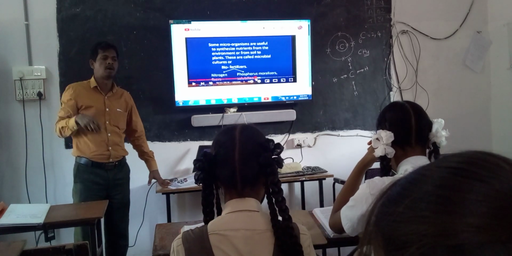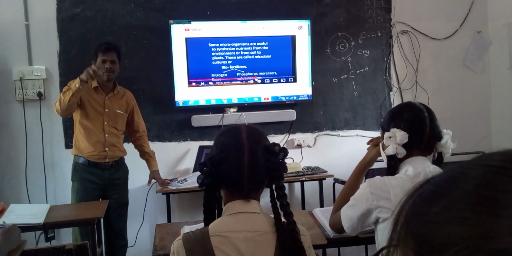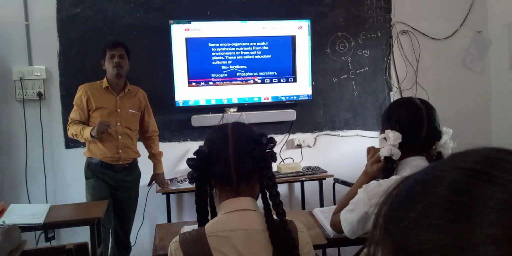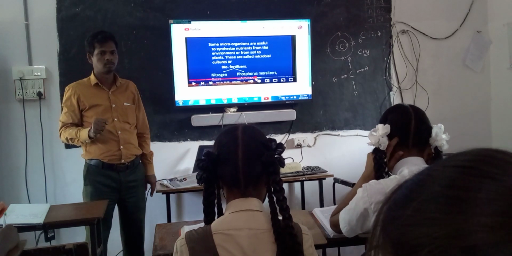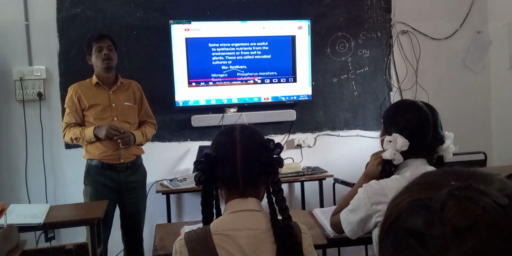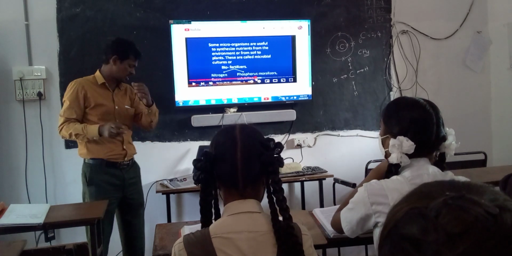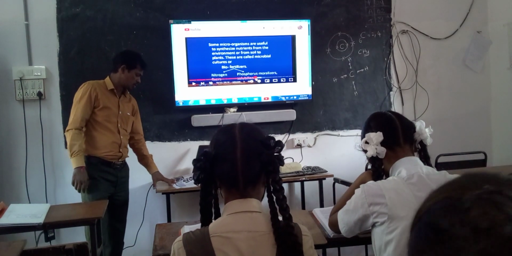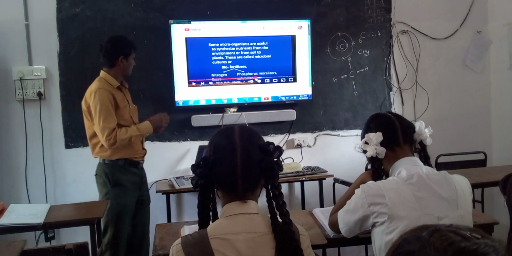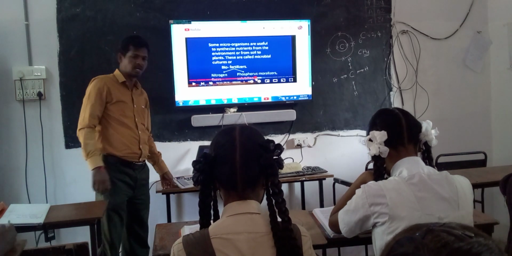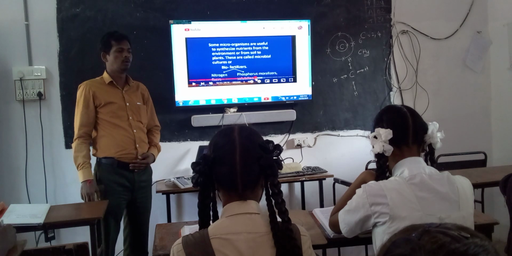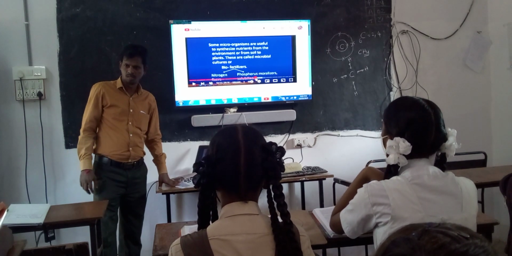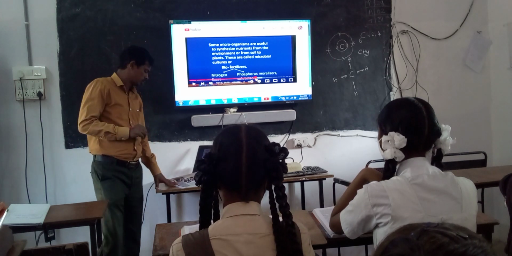Bio means living beings. By using living beings, they increase the soil fertility. That's why these are called biofertilizers: fertilizers prepared by living beings. What microorganisms are mentioned here? In the biofertilizer table 7, there are bacteria, algae and fungi. Bacteria means microorganisms. Algae and fungi you already know.